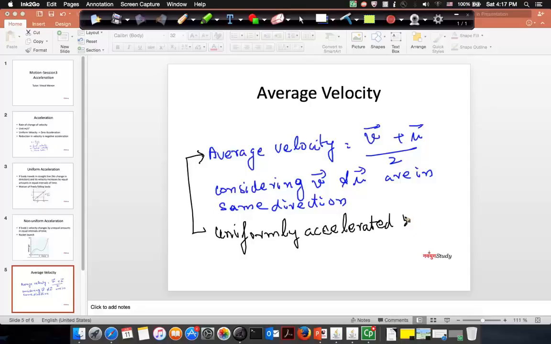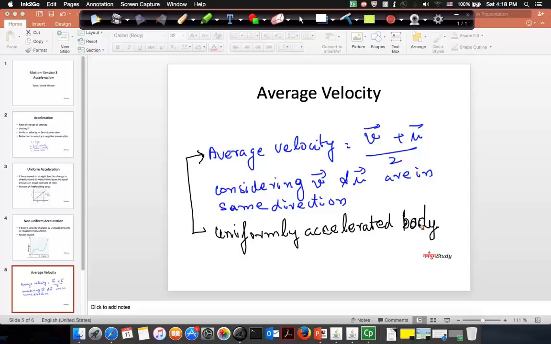So you cannot use this equation if the body is non-uniformly accelerated. That means the body doesn't have a constant acceleration, right? But let us assume that you have a body and it is uniformly accelerated with certain acceleration. In that case, you can find the average velocity by using this equation.